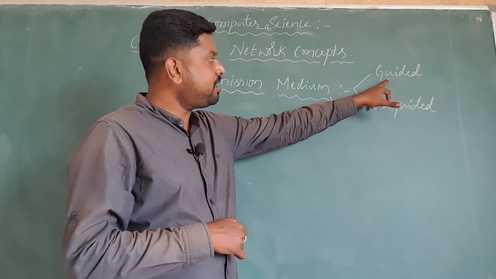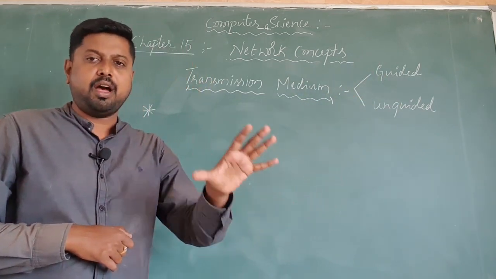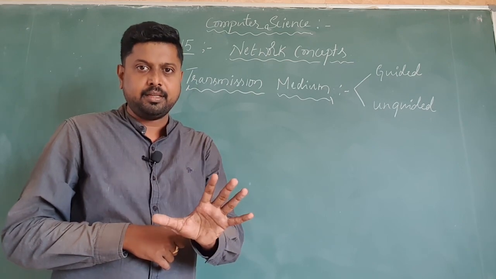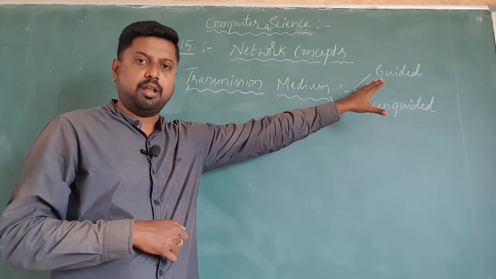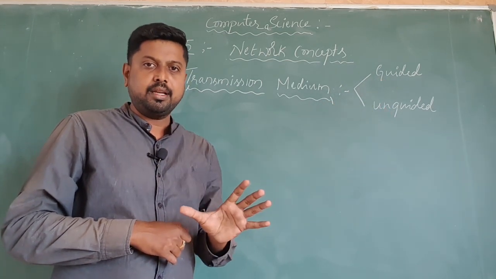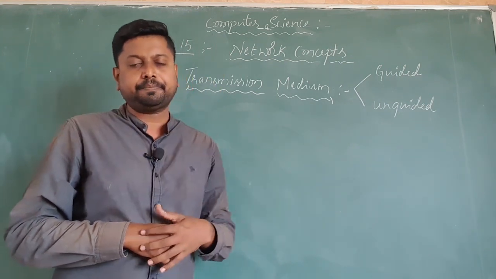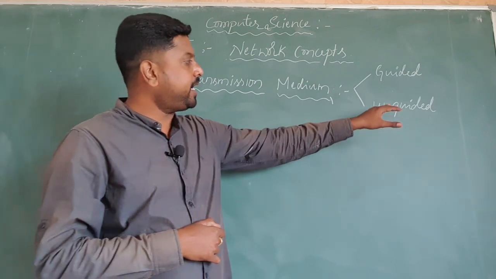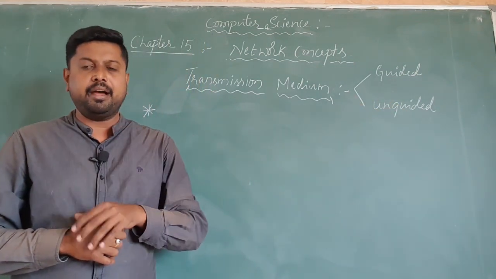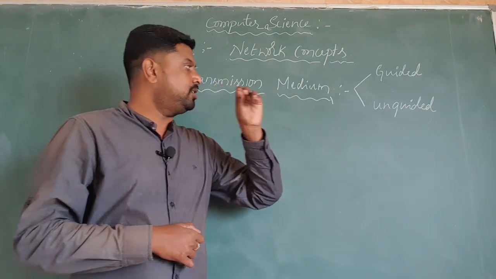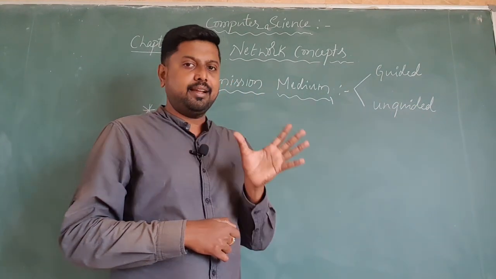In guided media, we usually have a physical connection. It means in this type of technology, we use physical wires for the connection of the network. And in the second category, unguided media, it is not a physical connection.